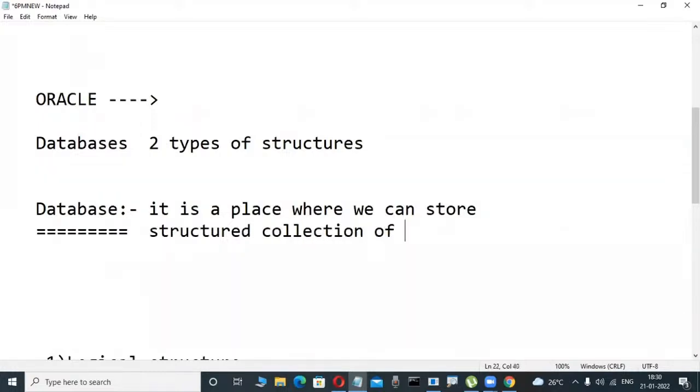What is data, what is information, what is DBMS, that is later. Structured collection of data.